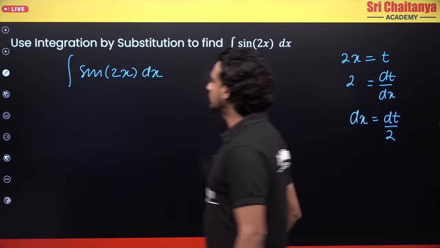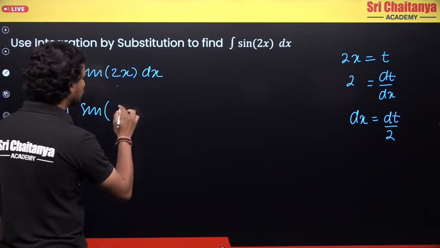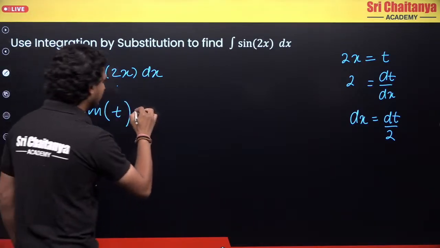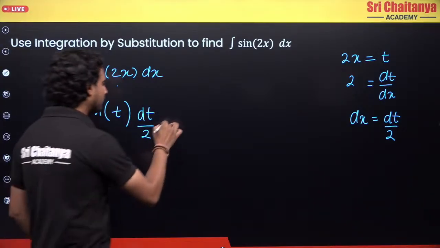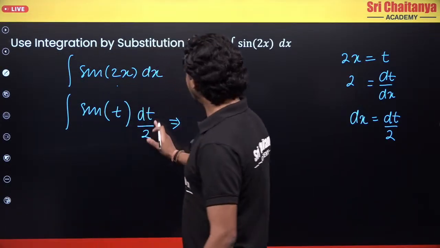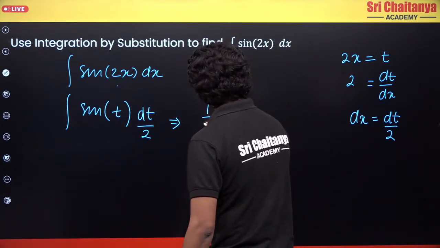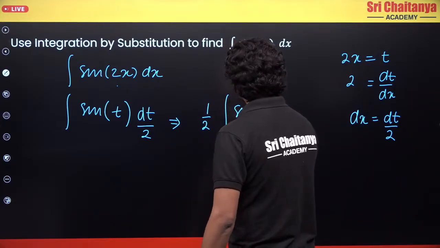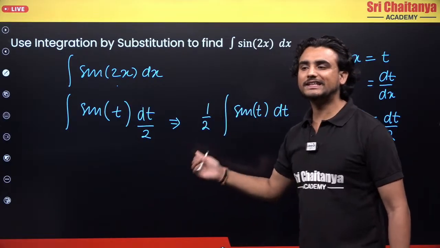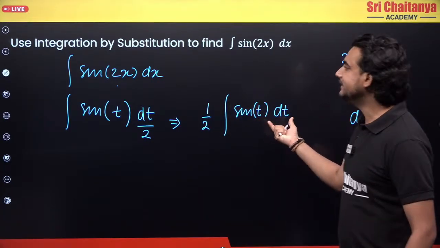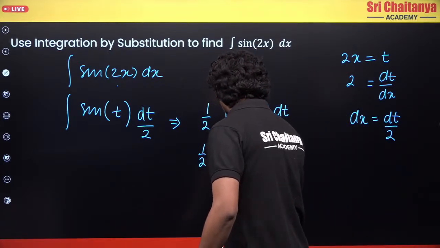So now let's substitute the values here. Once I substitute, I will have sine of 2x, so 2x is t, and dx is dt by 2. Now, 2 is a constant, so I can take this out of the integration. I will have 1 by 2 integration of sine t dt. And integration of sine t dt is minus cos t. So I can write this as minus cos t.